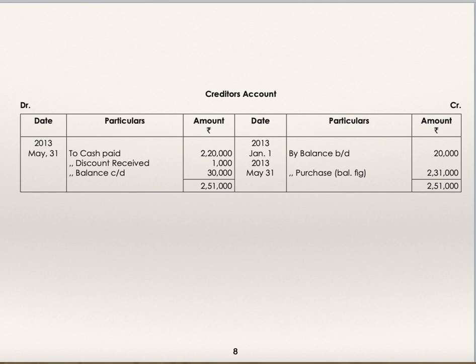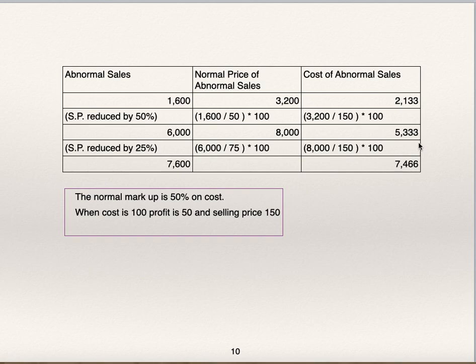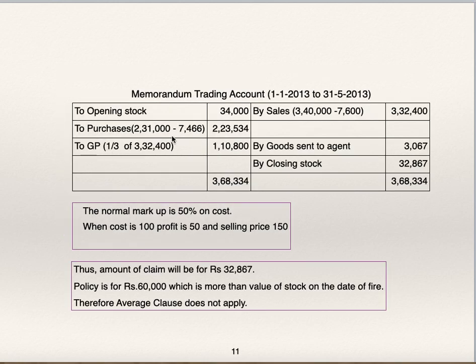From that you are supposed to deduct cost of abnormal sales, 7,466. Gross profit is 1/3 of sales. Before that we'll find the sales value.